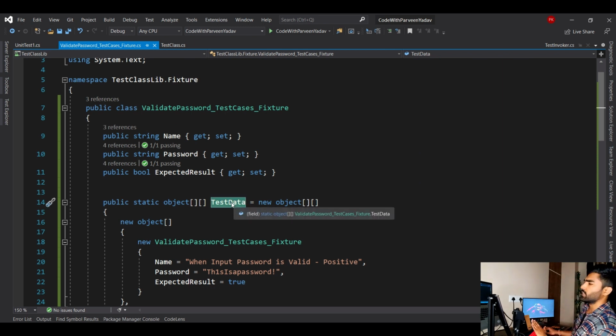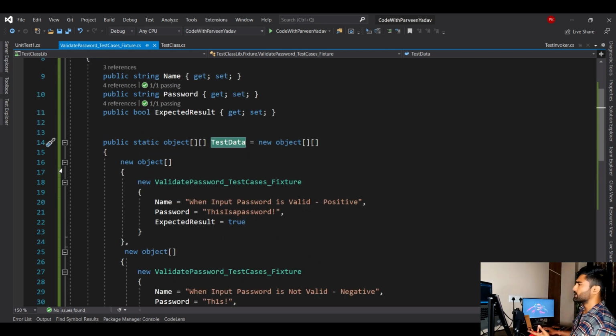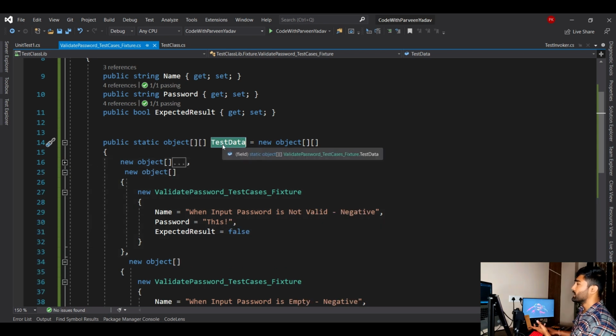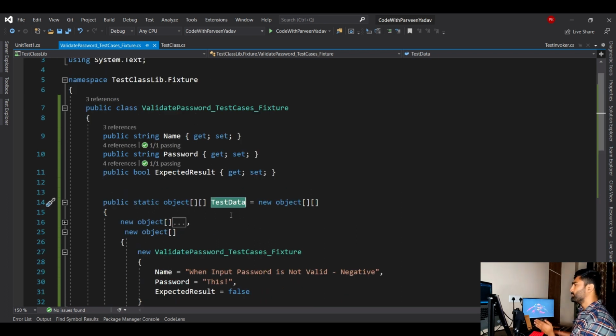You can name it anything. Because this is my test data, that is why I have named it test data. And this is something of a standard word also, that whenever you go for unit test, you will see inside fixture people are writing test data for better understanding, for better naming convention. Okay, now this is ready.